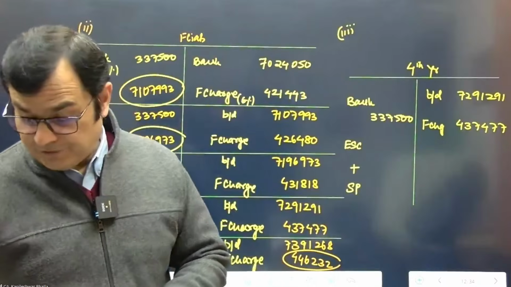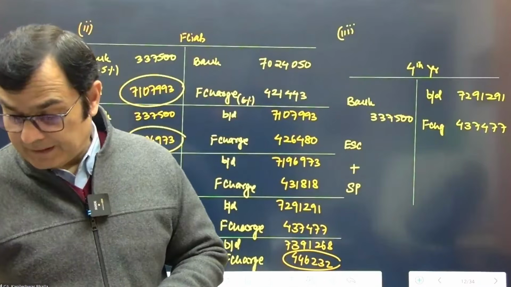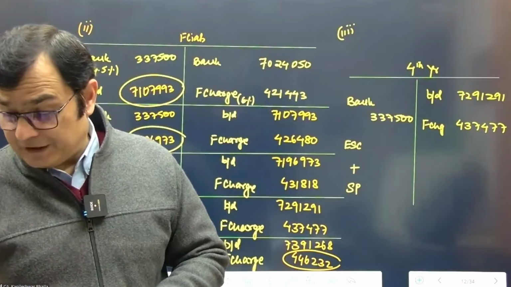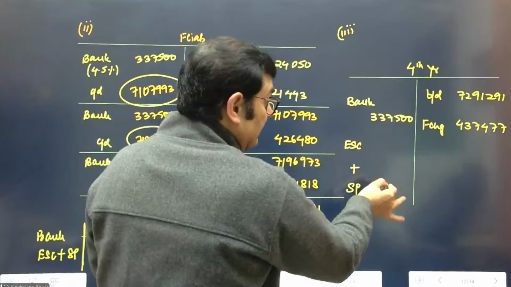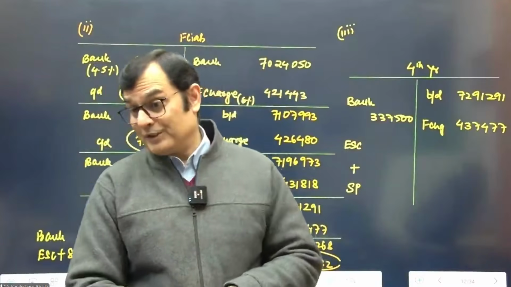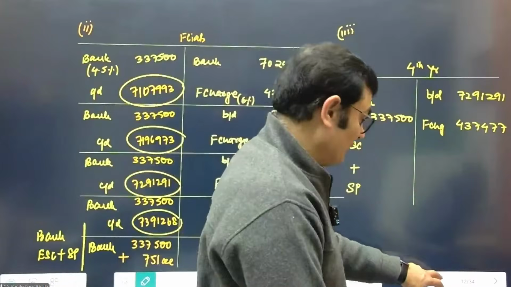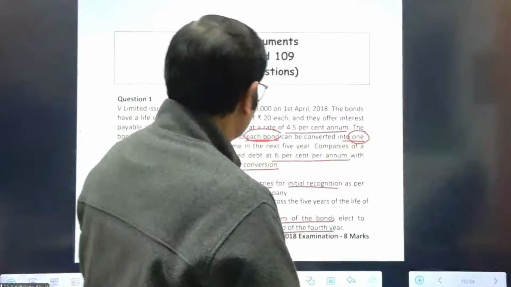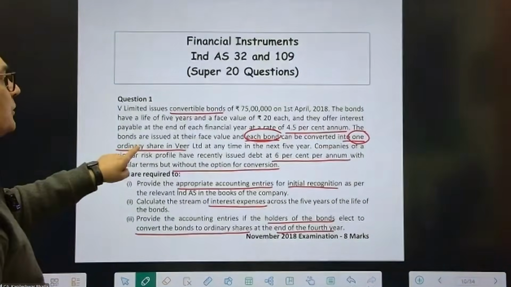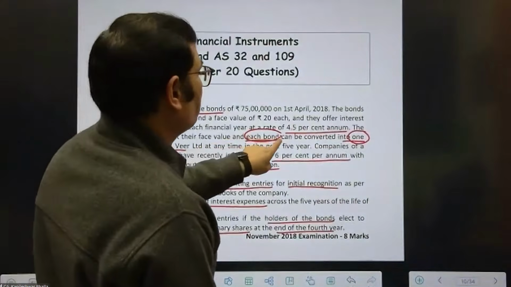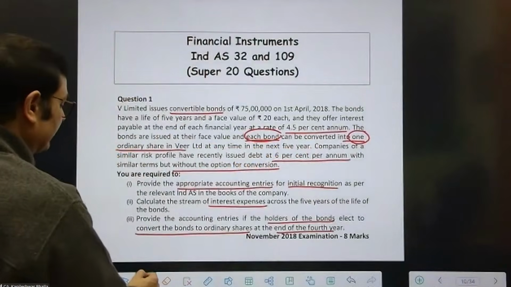If you look at the balancing figure at this stage, I'm just calculating the balancing figure. The balancing figure is coming to 73,91,268. So this is to be split between the share capital and the premium. So what is the amount of the equity share capital? I didn't get any answer so far. Now let's come back to the agenda. It very clearly says the bonds are issued at face value and each bond can be converted into one ordinary share at any time. Now let's look at the calculations carefully.